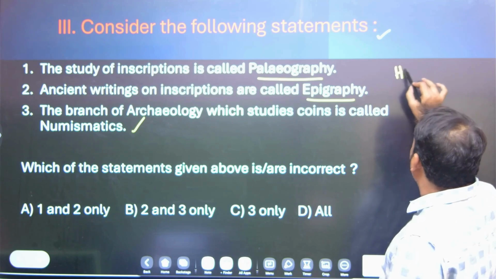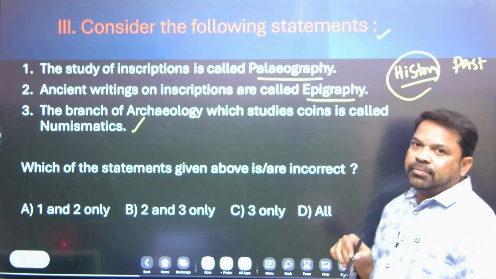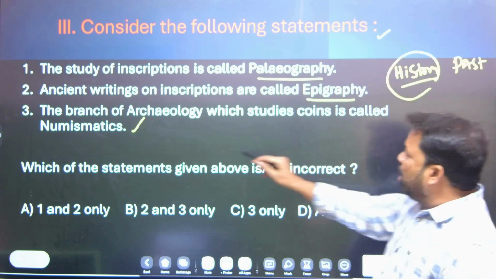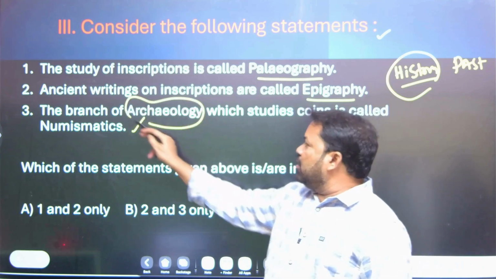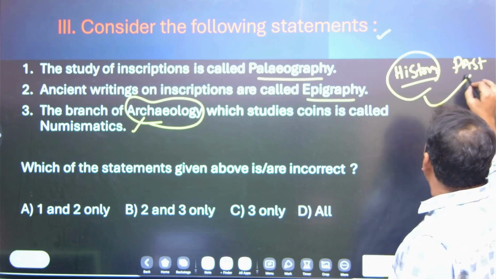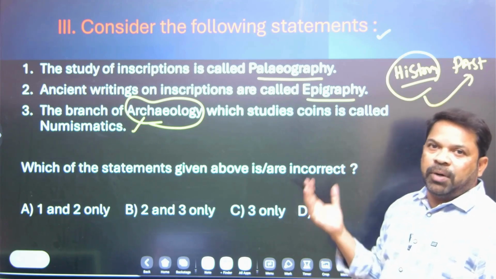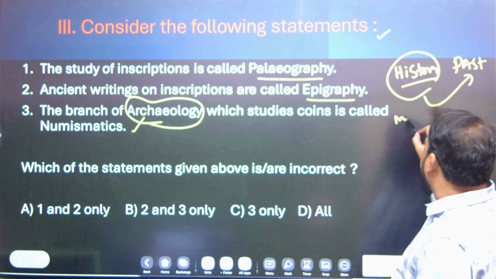You know very well, history is a discipline which studies the past, and archaeology is also a discipline which studies the past. Their ends are the same, they study the past, but the means are different.